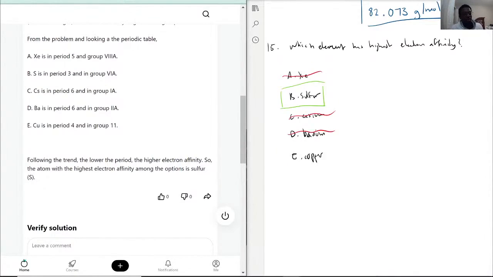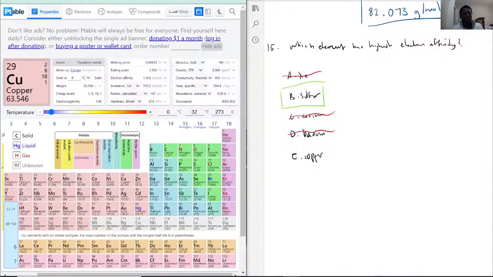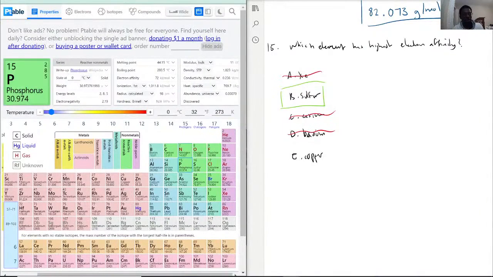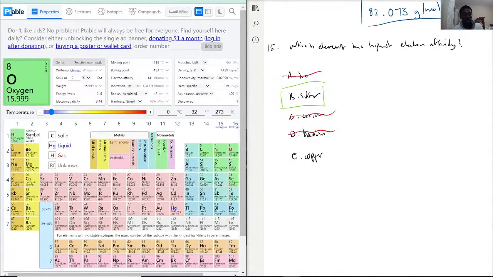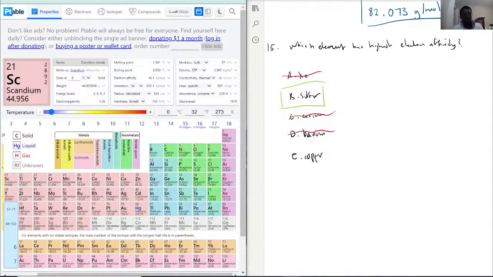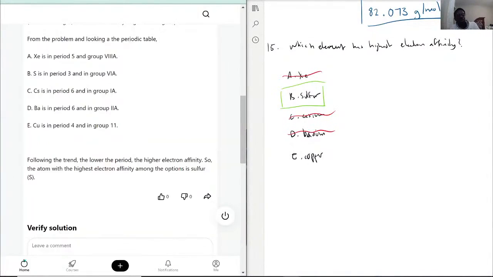Copper's in period 4, sulfur's in period 3. That shouldn't be correct. I think they meant to say that sulfur was in group 16. Don't really know where they got this 3 from. Maybe it was scandium they're looking at. But overall, they did say the higher up in the periodic table, the higher the electron affinity. So the atom with the highest electron affinity among the options is sulfur.